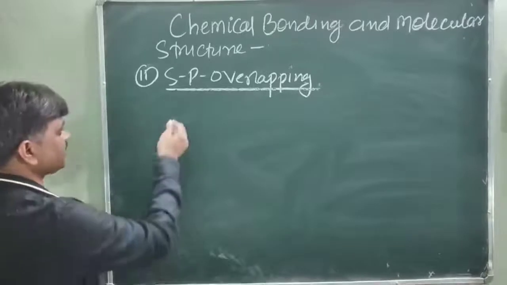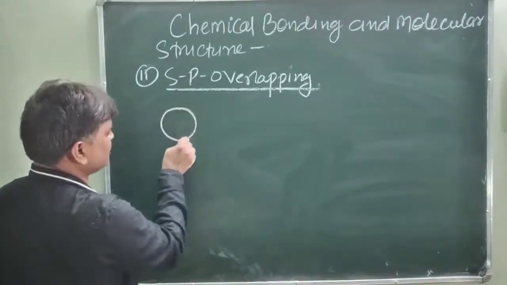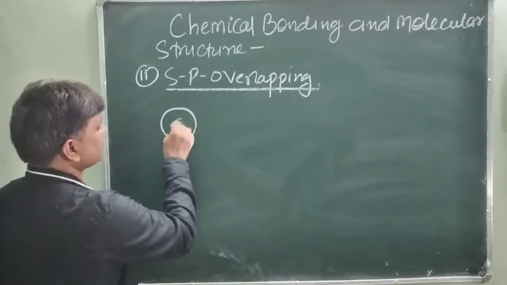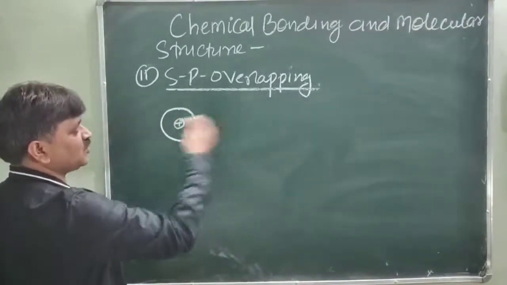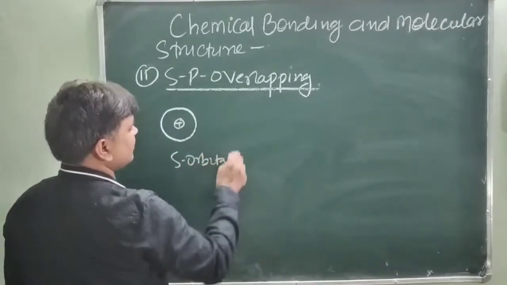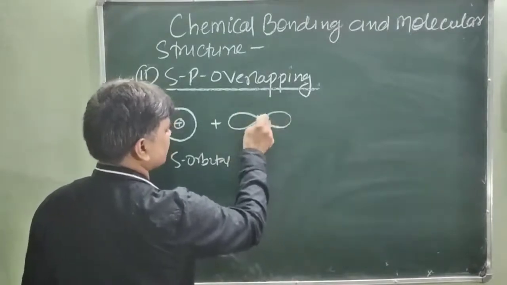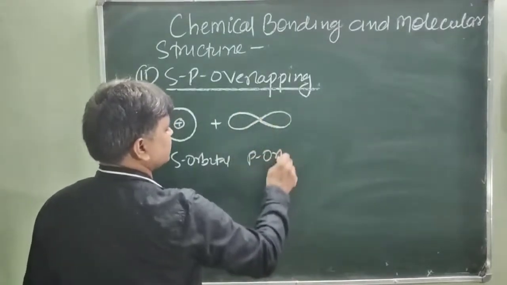Just like in this way, this is an s orbital, and its mode of overlapping is horizontal. Horizontal means this is end to end overlapping. This is the s orbital and this is the p orbital, dumbbell shaped.